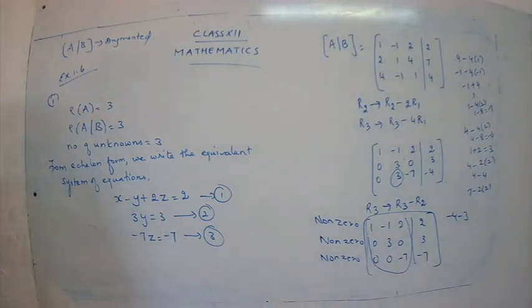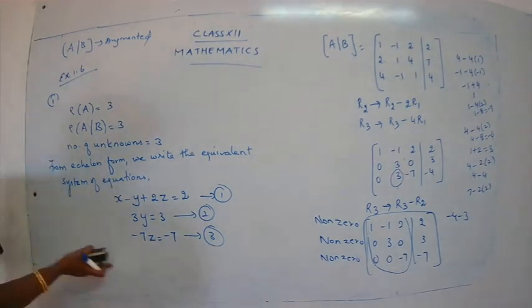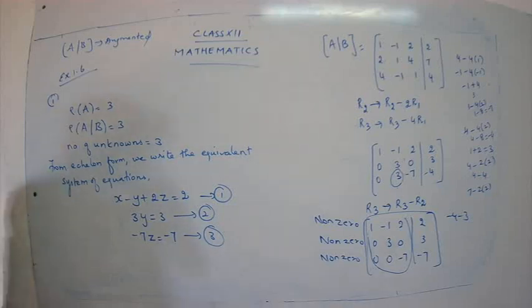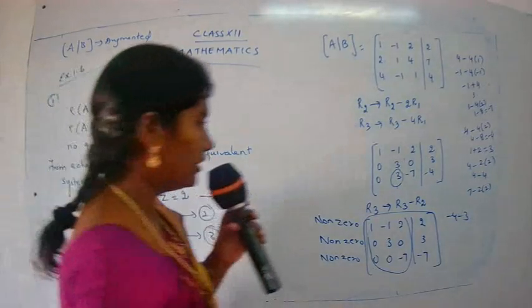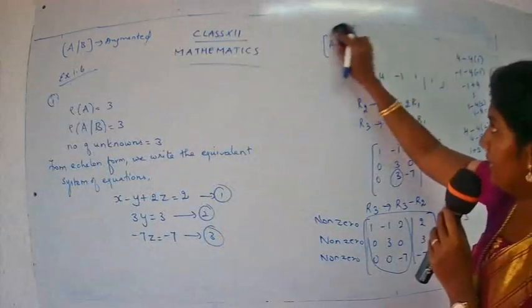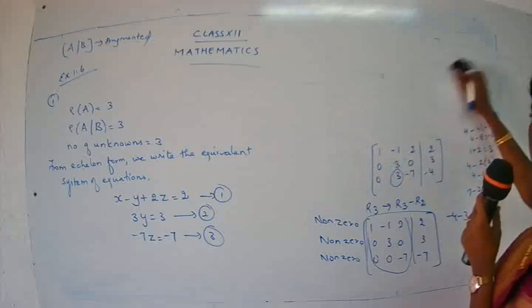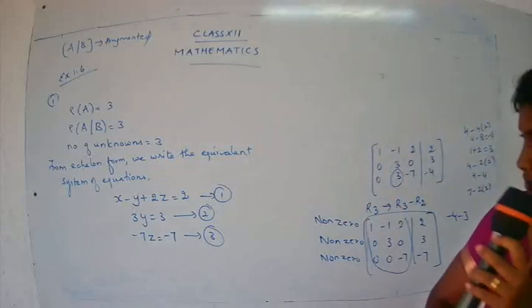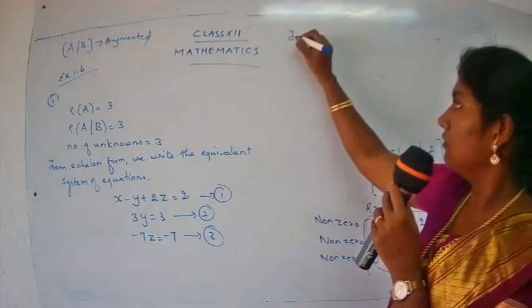Okay children, now here again, as in the Gaussian elimination method, we have used the back substitution method. We are finding the values from the back part. Similarly here, we are going to find the answer from the back. That is, we are going to start from the third, then the second, and then we go to number 1. So let's find out the value for all the unknowns. I hope you have taken these steps.